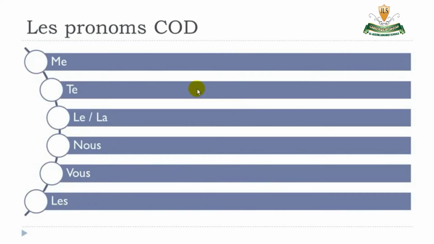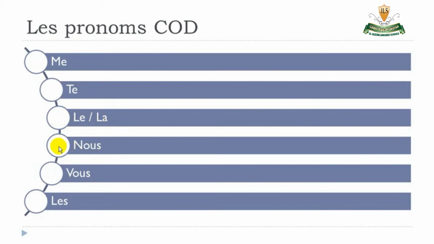So we'll see that les pronoms complément d'objet direct can replace all the persons. So for the first person it will be me, second person it will be te, third person of the singular, so the one we saw, le for the masculine form, and then la for the feminine form.